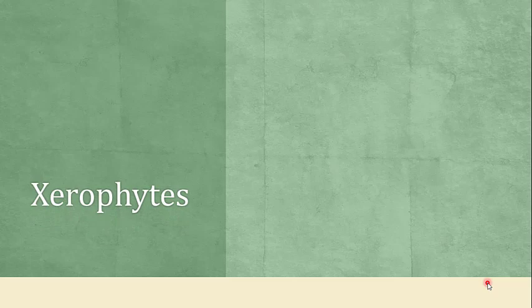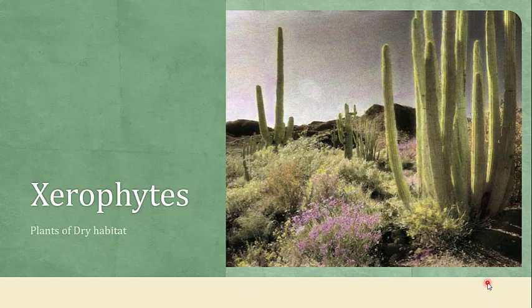In the previous lecture we discussed that on the basis of the availability of water we have divided plants into three different classes, that are xerophytes, mesophytes and hydrophytes. And first of all we are going to discuss the xerophytes. The tagline indicates that these are the plants of the dry habitats.